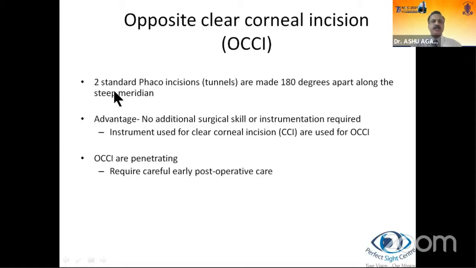Opposite clear corneal incision is basically two standard phaco incisions or tunnels made 180 degrees apart along the steeper meridian. The advantage is that no additional surgical skill or instrumentation is required. Instruments used for clear corneal incision are the same as used for OCCI. And OCCI are penetrating, therefore require early postoperative care.